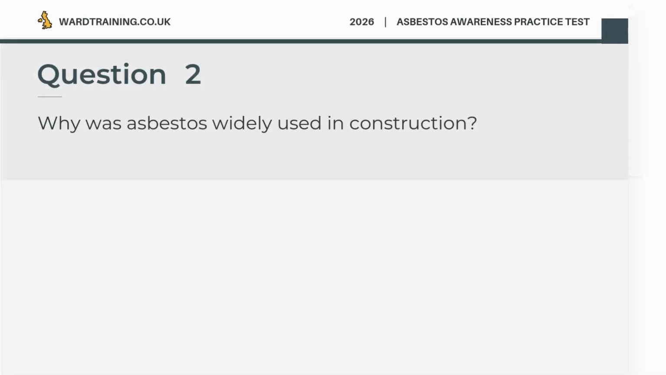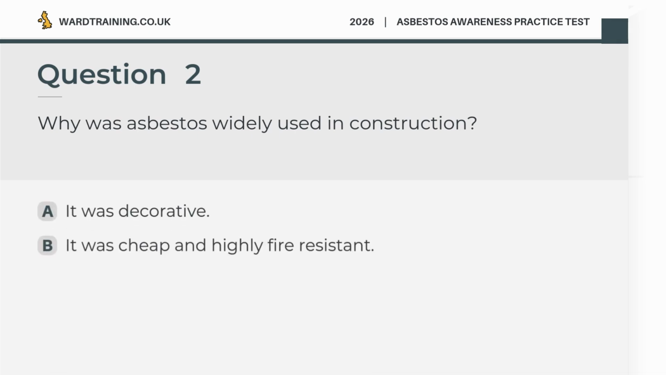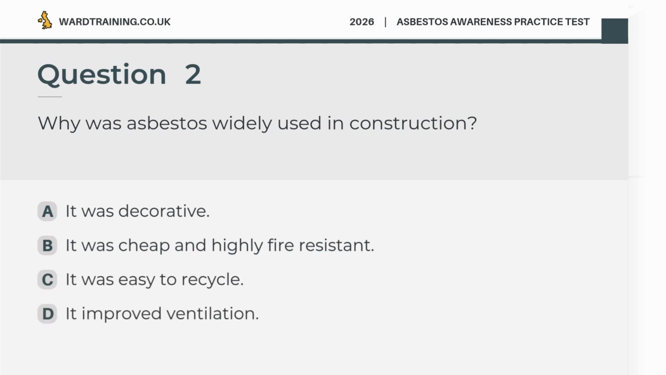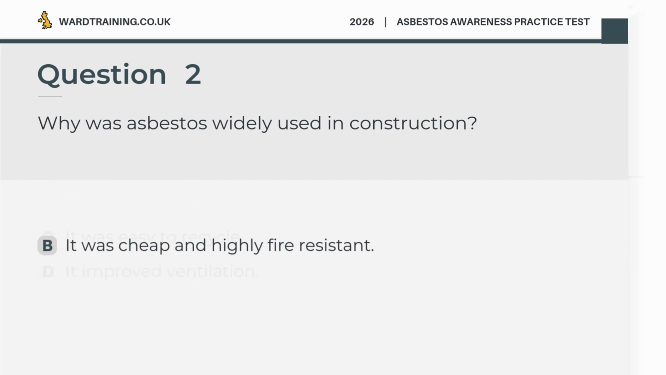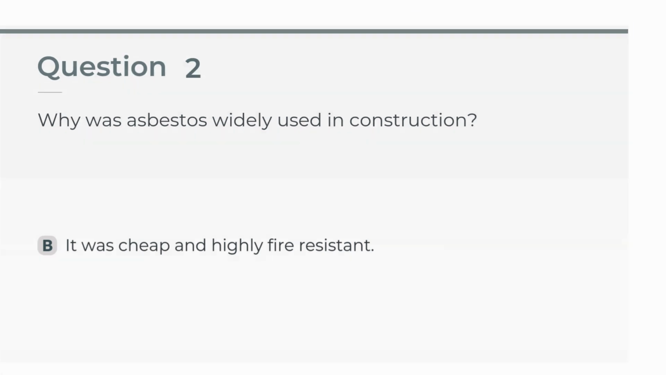Question 2. Why was asbestos widely used in construction? A. It was decorative. B. It was cheap and highly fire resistant. C. It was easy to recycle. D. It improved ventilation. The correct answer is B. It was cheap and highly fire resistant.